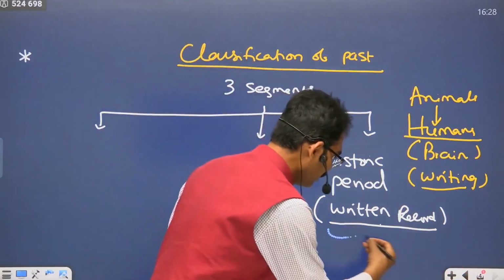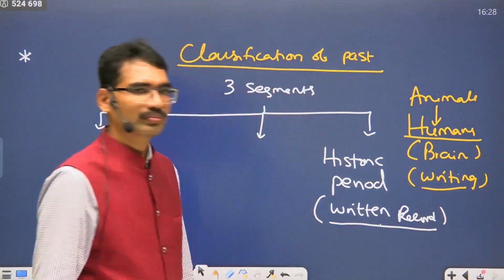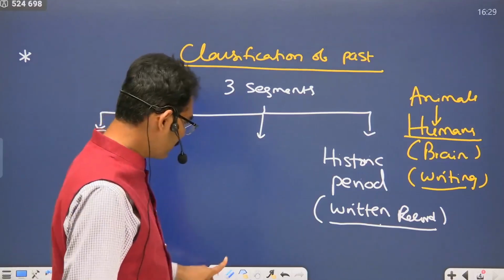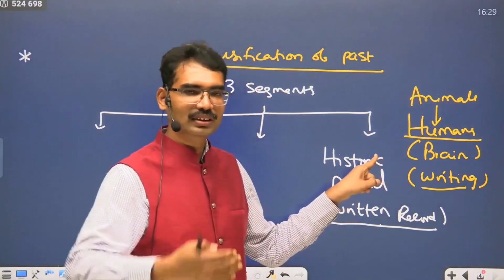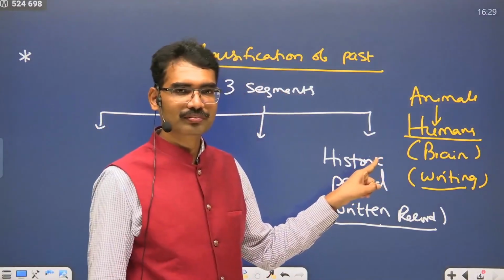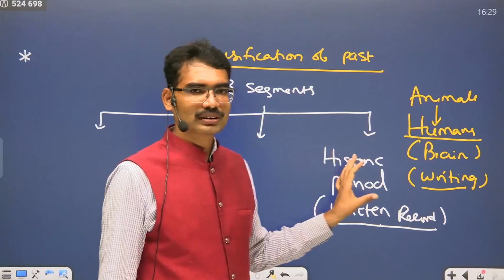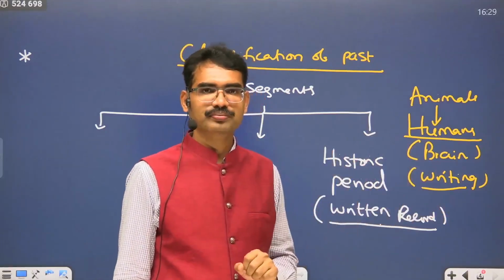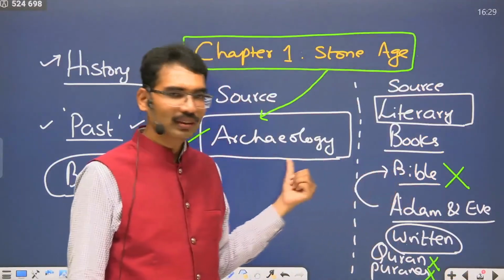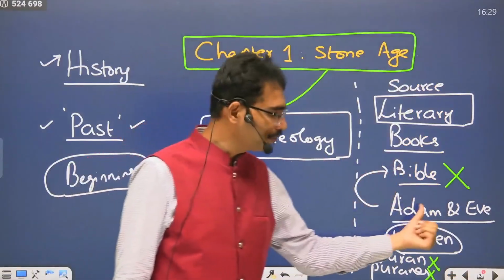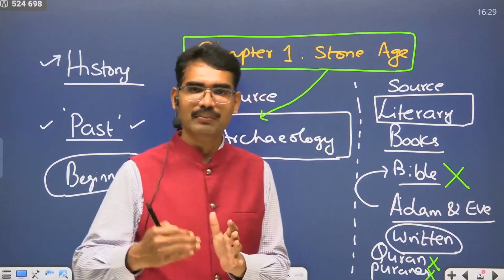If we depend on written record as our source of the past, that means you are believing whatever is written as fact, and that is our past. But that is not the case. There were people before the Bible. That means there were people before Adam and Eve. According to the Bible, Adam and Eve are the first people.